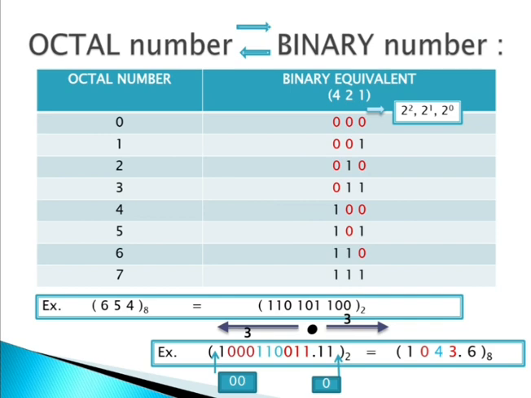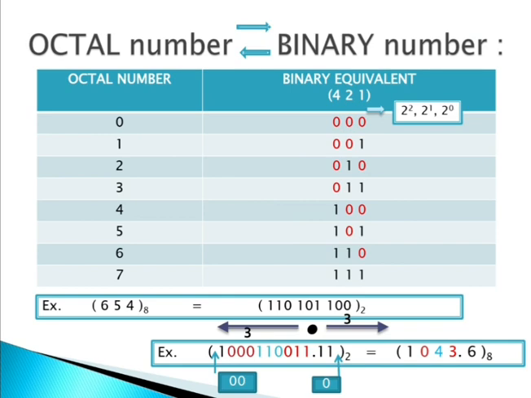And if we want to convert octal into binary, what you have to remember? Binary numbers always deal with 2 to the power 0, 2 to the power 1, 2 to the power 2, in 3 digits. It contains the binary numbers of octal.